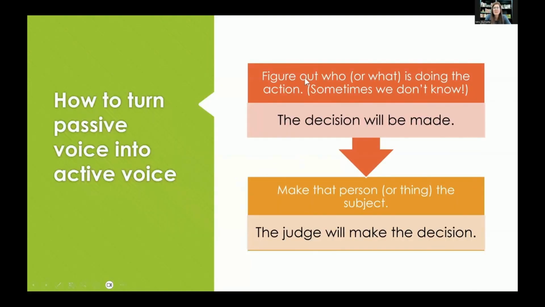Let's look at one more. Figure out who or what is doing the action. The decision will be made. We don't really know this time who's doing the action, but we need to either guess or find out, and then we can make that person or thing the subject. So here, let's say that the judge did. So the judge will make the decision. If we don't know, you can literally just say, someone will make the decision if you don't know who it is, right?